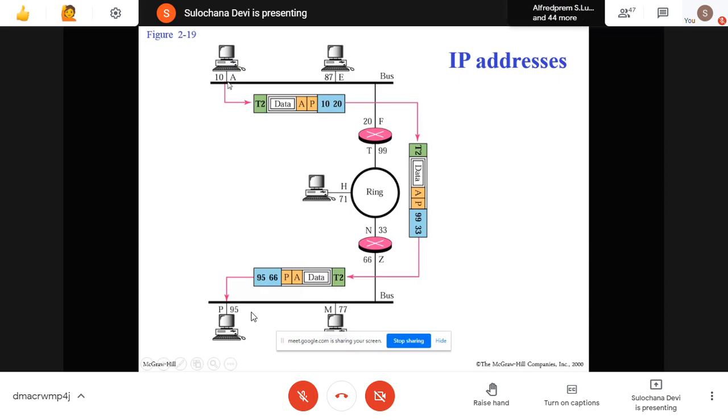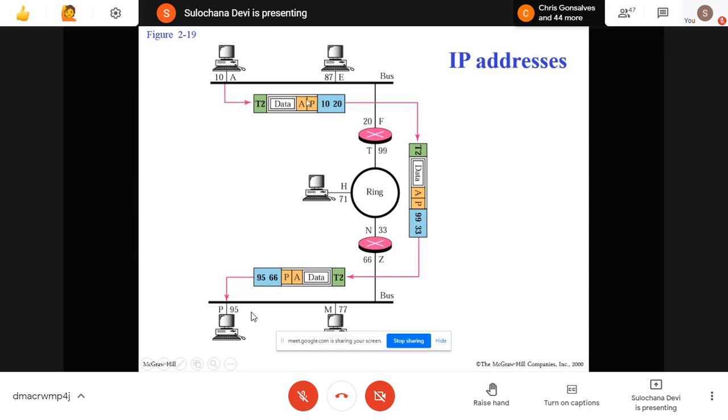And we know that when this machine transfers the data, it transfers it to the next node, the next hop, the next router or next gateway to which it is directly connected. So the network layer of this machine will prepare a packet. Along with the data it has received from the transport layer, the network layer, the third layer, will add source IP address A and destination IP address P. So this is our destination machine with IP address P.